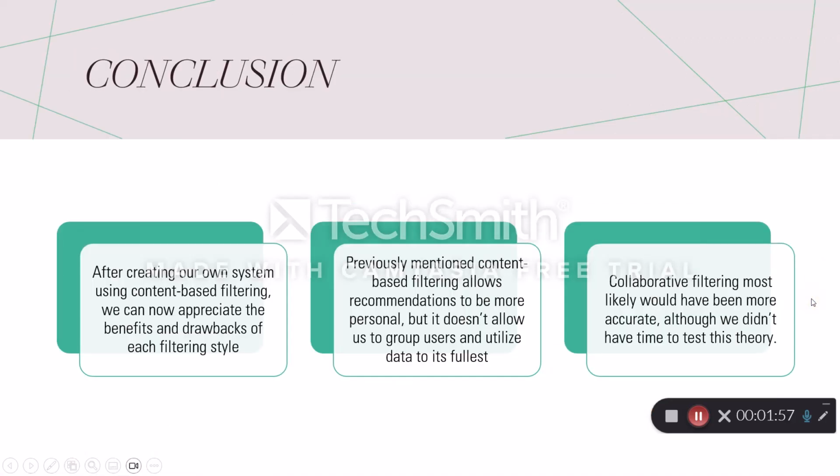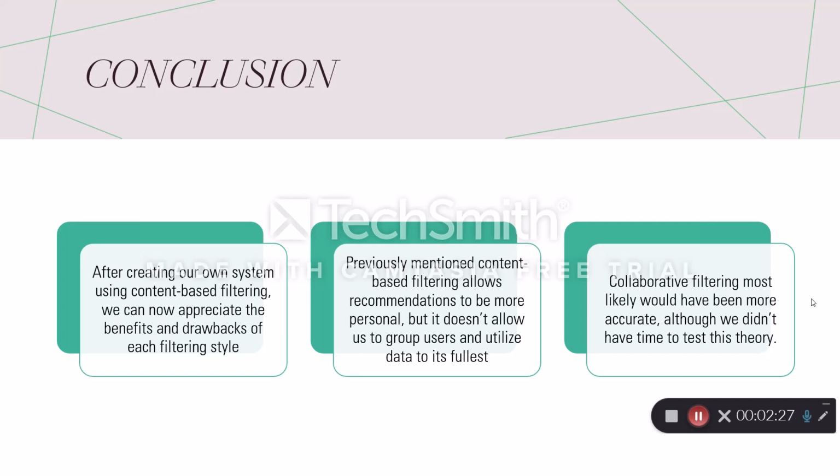In conclusion, after creating our own system using content-based filtering, we can now appreciate the benefits and drawbacks of each filtering style. As we already talked about, a lot of the bigger companies use collaborative filtering, which we can now see why they would do, because we previously mentioned that content-based filtering allows recommendations to be more personal, but it doesn't allow us to group users and utilize data to its fullest.